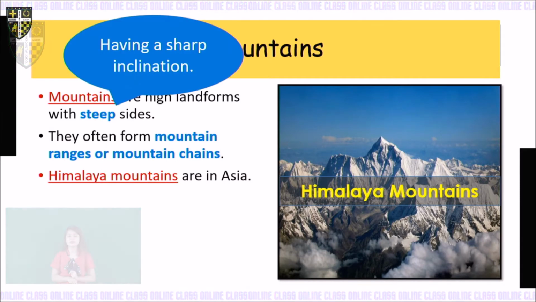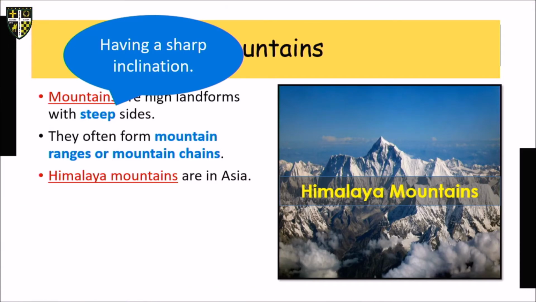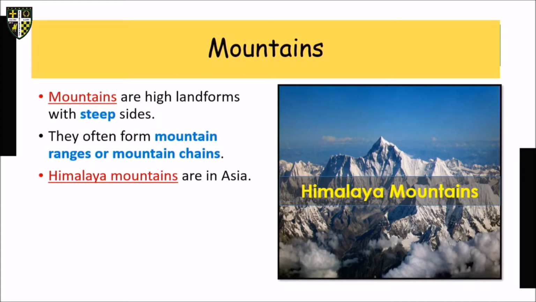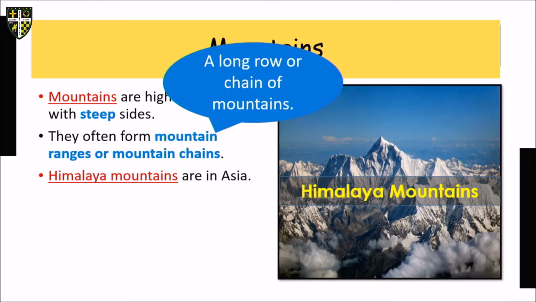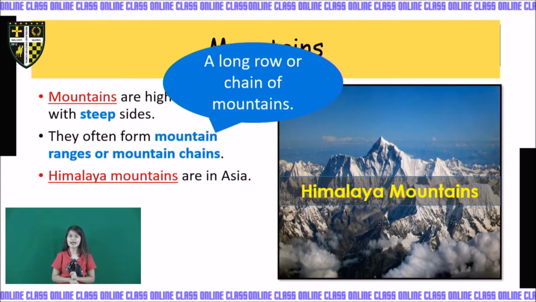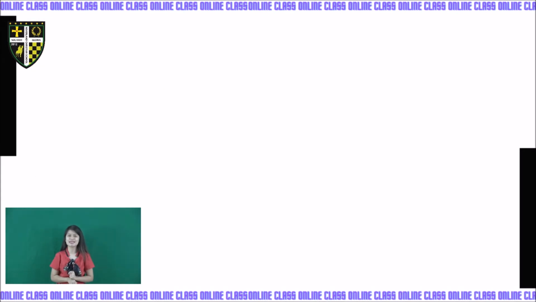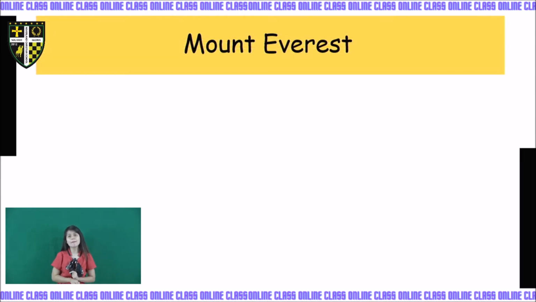The meaning of steep is having a sharp inclination. Next, what about mountain ranges or mountain chains? Well, its meaning is a long row or chain of mountains. Please remember those.